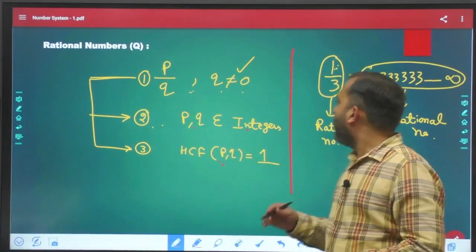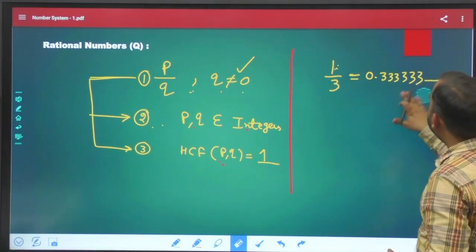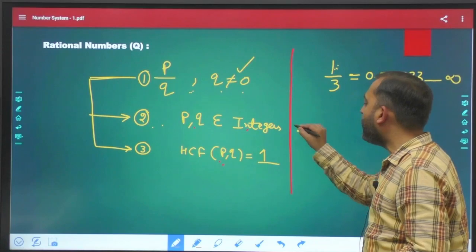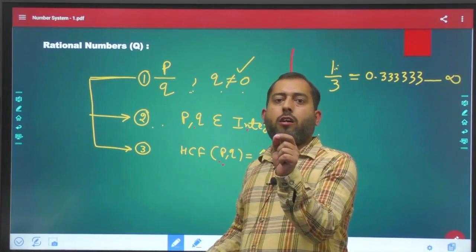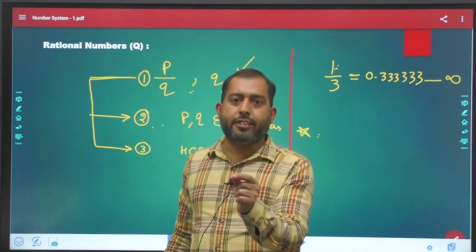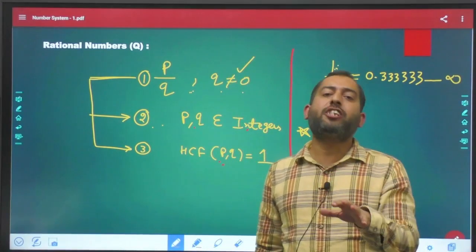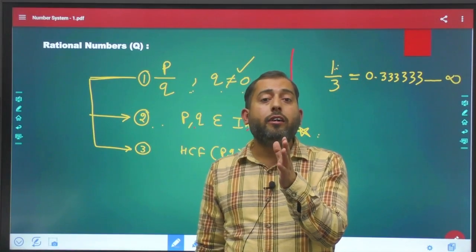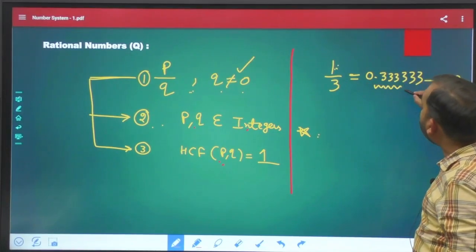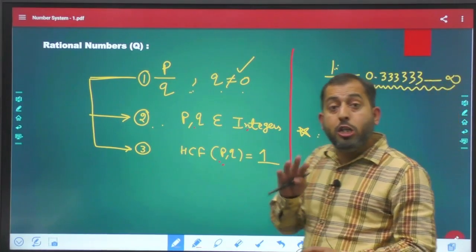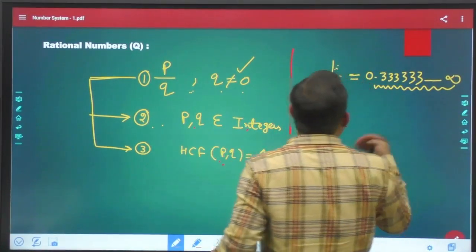Now listen, there is one more part of the definition of a rational number, and that part is, please write it down, those decimal fractions that are non-terminating, that will not close, non-terminating and repetitive or recurring.